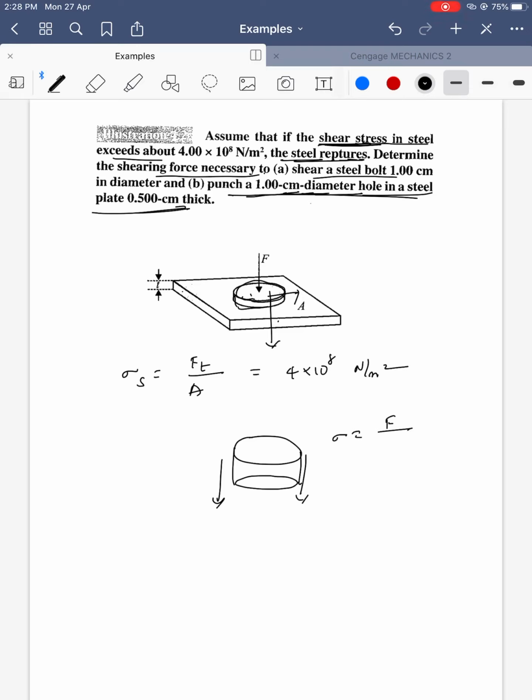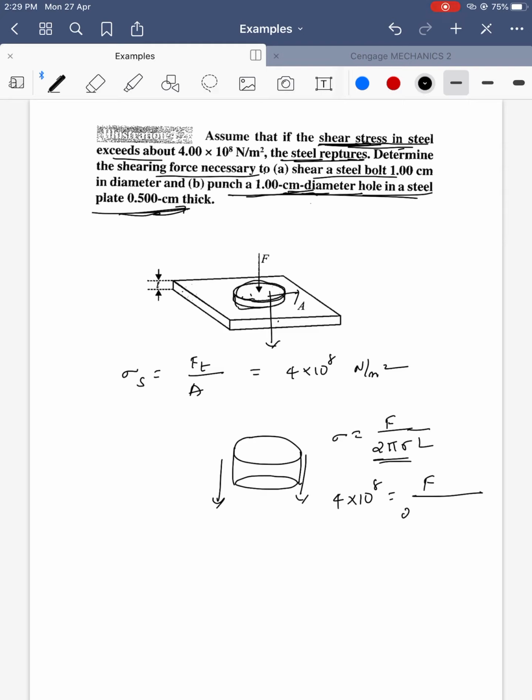The area is 2 pi r into the thickness L. Sigma is 4 into 10 power 8, and from it we get the force required to make a hole. Whenever you see questions about making a hole, you should use shear stress, not normal stress. Normal stress doesn't help you make holes.